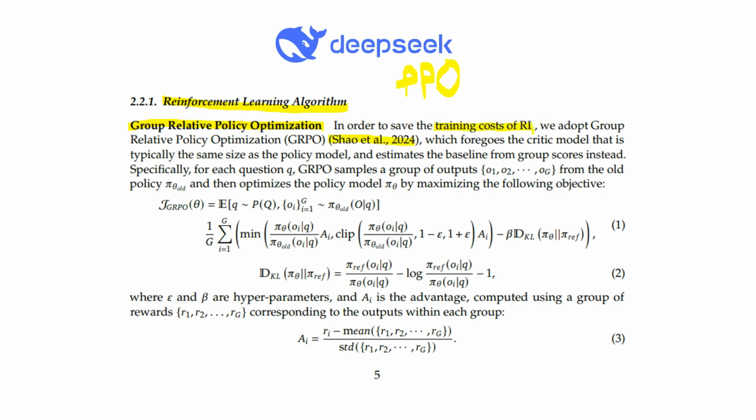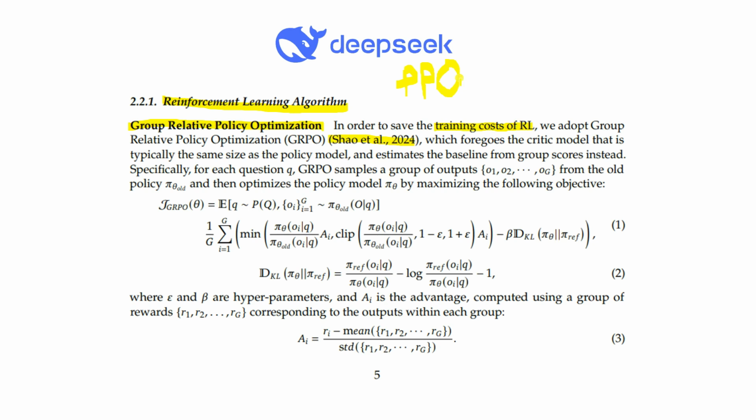In order to reduce the training cost of reinforcement learning, because in PPO we actually train two models. One is a policy model, another one is called a value model. So first you need to learn what PPO is. Then you can look at the differences between it and Group Relative Policy Optimization.